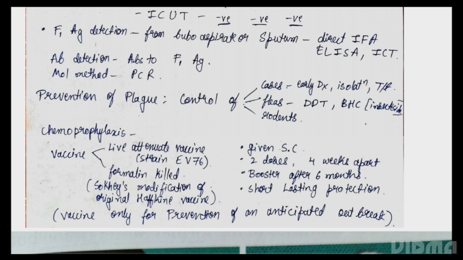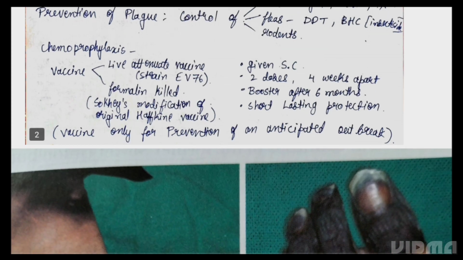Chemoprophylaxis: a vaccine is available for plague. That vaccine is a live attenuated vaccine. The strain used is EV76, which is given subcutaneously, 2 doses 4 weeks apart, with a booster after 6 months. It gives short-lasting protection. Another vaccine is formalin killed, that is Shukla's modification of the original Haffkine vaccine. The vaccine is given only for prevention of an anticipated outbreak.